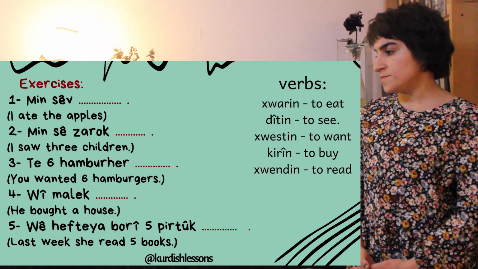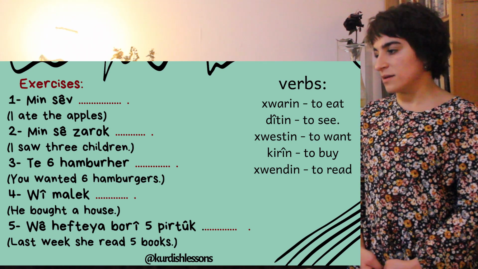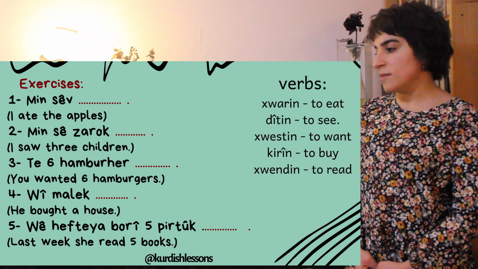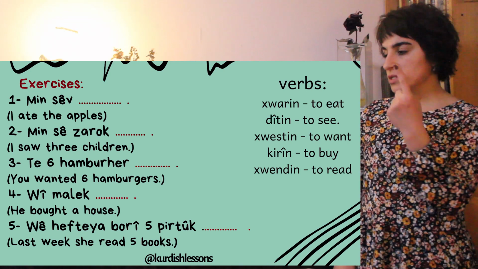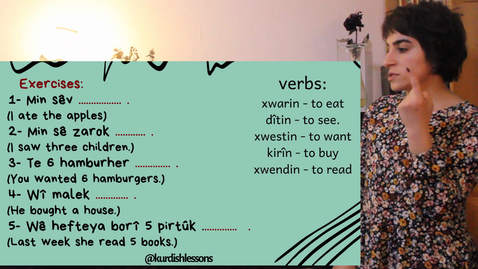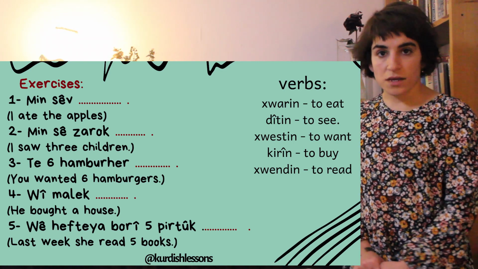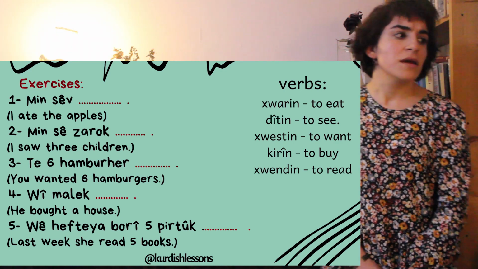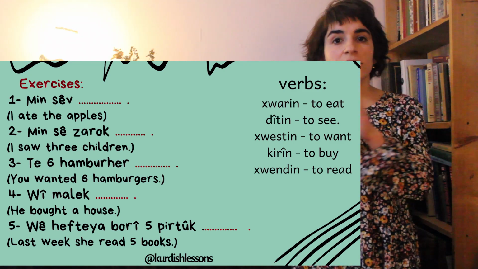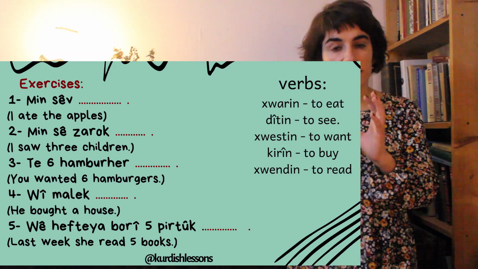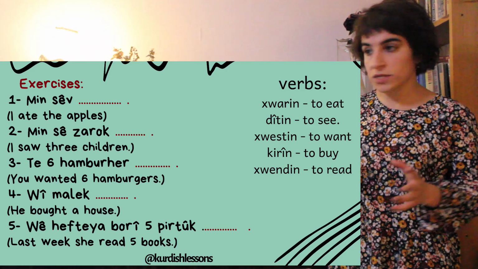Great. So the other one is "we malek ..." The speaker wants to say he bought a house, right? We are speaking about one house. Malek is clear, a house. So we will say "we malek kri." Yes. If it was "we gelek mal," it would be krin. "We gelek mal krin." Yes. Like he bought several houses, many houses.